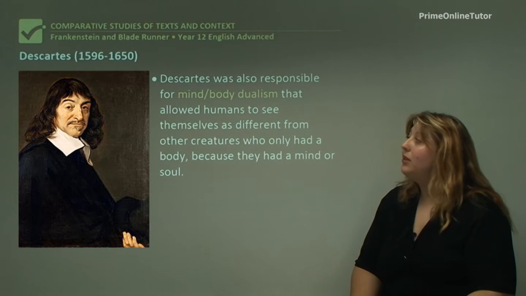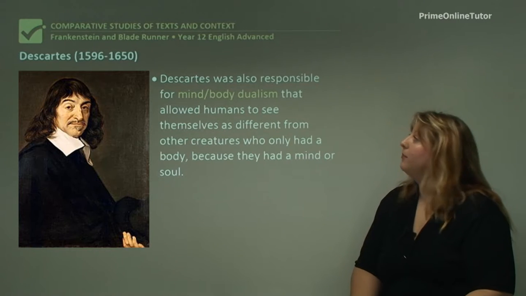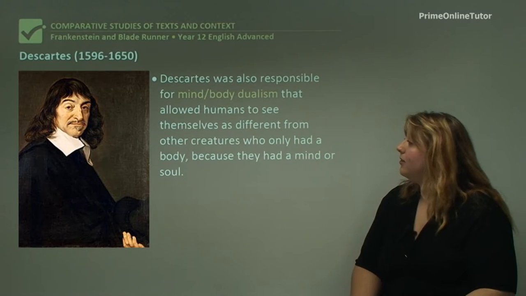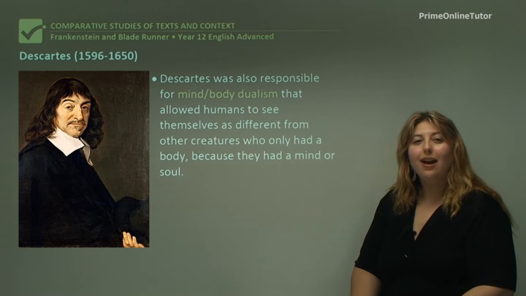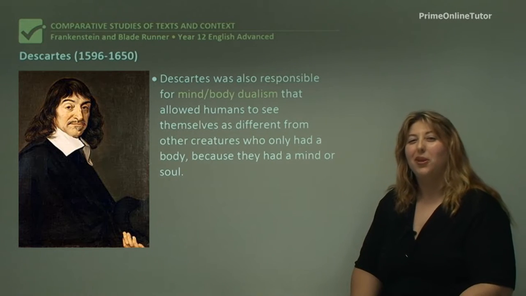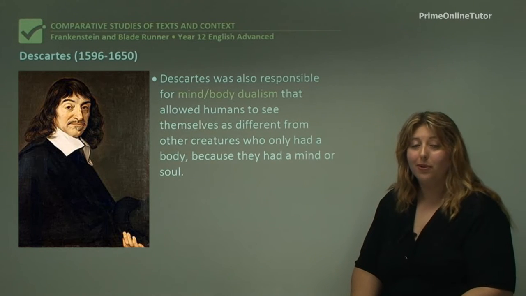Descartes was also responsible for an idea called mind-body dualism, which allowed humans to see themselves as different from other creatures that only had a body because they had a mind or a soul. So Descartes liked to separate the idea and pretend that the mind and the body were different things, rather than recognizing that the brain is in fact part of the body.